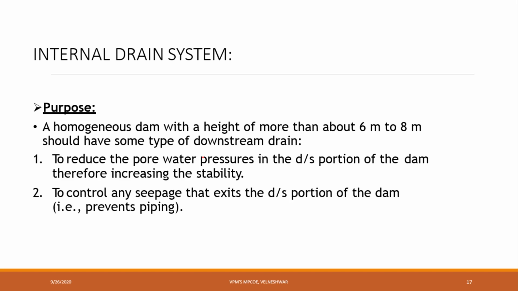If not, what will happen? For suppose, see here soil is there, here soil is there, here soil is there. In this location the seepage process has completed. For suppose here I am providing the pipe. So excess water will go into this pipe and go to the drainage system. So whatever soil is there will be somehow safe. Like this we can control our seepage process.